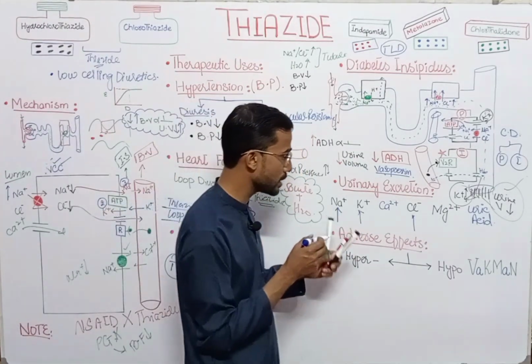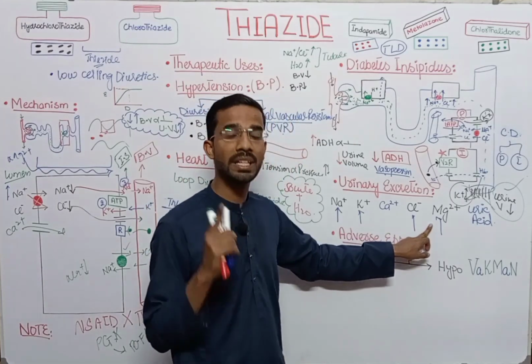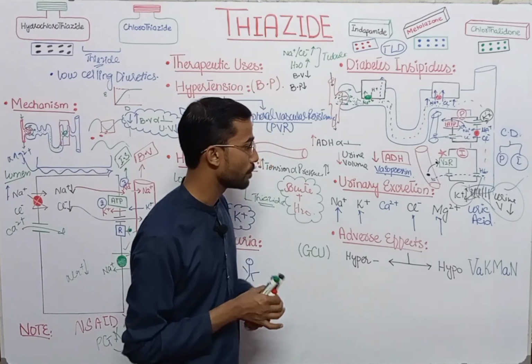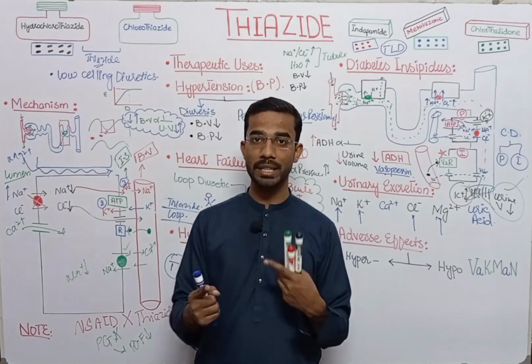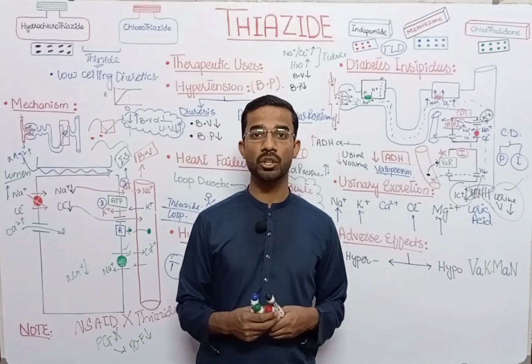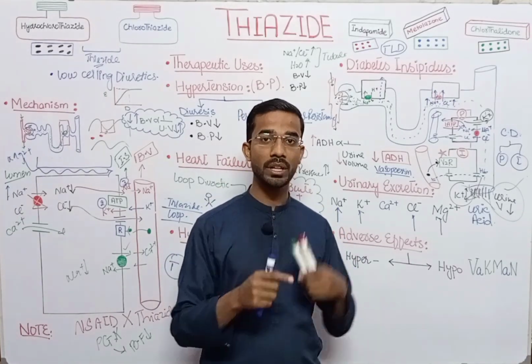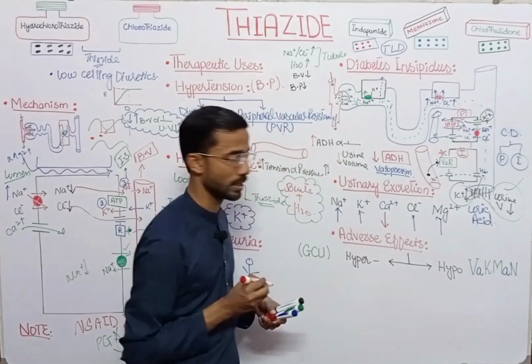Next, by the usage of thiazides, magnesium absorption can also be reduced. Next is the calcium. As we have discussed, by the usage of thiazide the calcium absorption will increase and the concentration of calcium in the urine decreases. So calcium concentration in the urine will decrease.